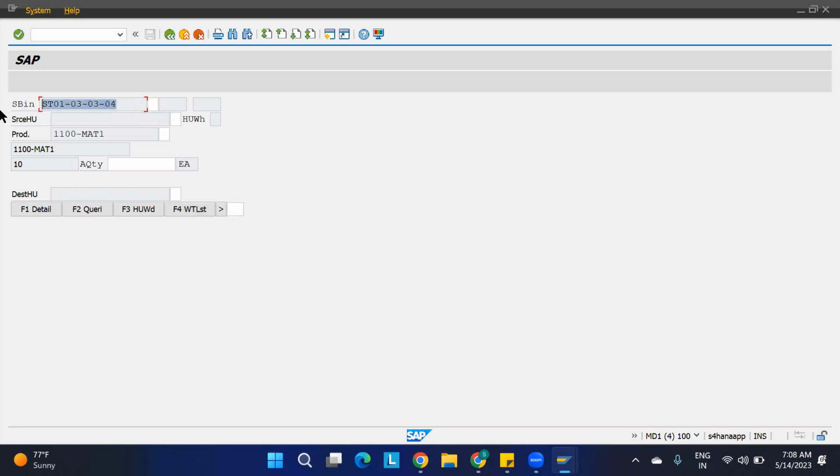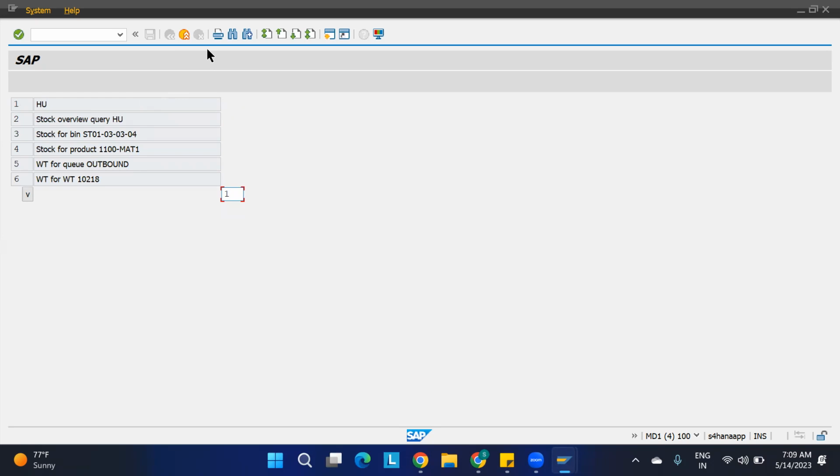So now I want to take the material from here. Okay, this is the material. Quantity I'm going to take only 5, or else only 6 quantity. 4 quantity is not available for us. Now if you are taking this, you have to give the exception code over here. If you are just giving this, it is not going to accept. 4 quantity you are picking like that. So here you have to give the exception code.